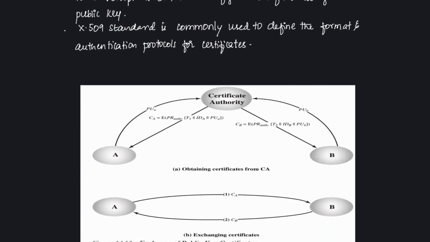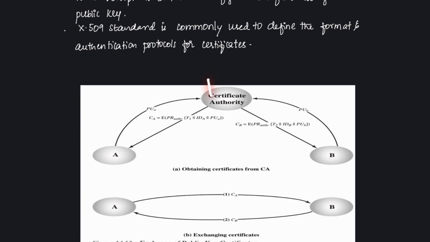So here we have Figure 14.13, which speaks about the exchange of public key certificates. Firstly, we have the certifying authority, CA, which is a third party that will issue certificates to users. CA will have a pair of keys.